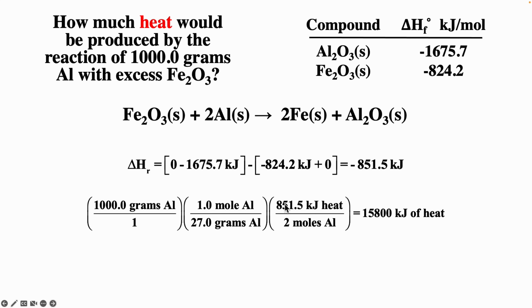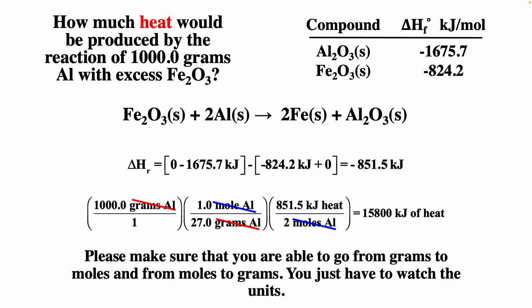Now for 2 moles of aluminum that react, we have a 2 there, we're going to produce 851.5 kilojoules of heat. Moles of aluminum cancel moles of aluminum, and we multiply it out, and we get 15,800 kilojoules of heat. That's really pretty exothermic. We're producing a lot of heat. But please make sure you're able to go from grams to moles and moles to grams. You always just have to watch your units.